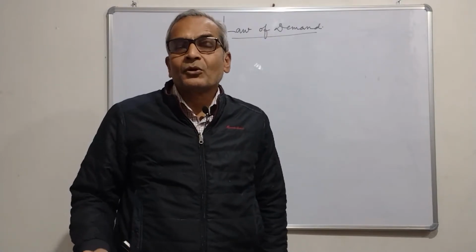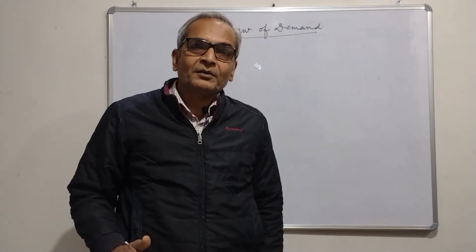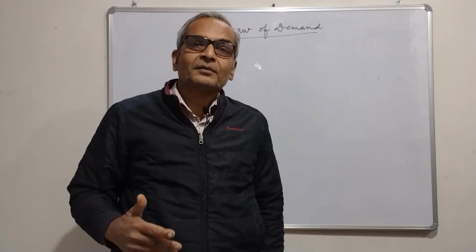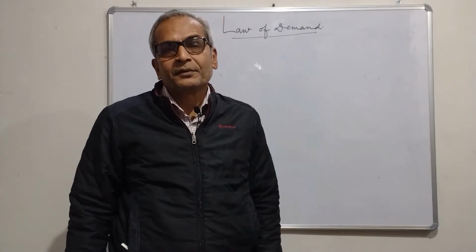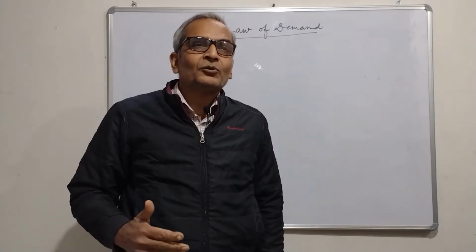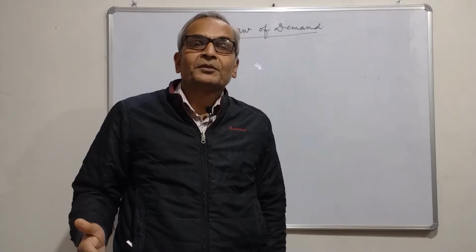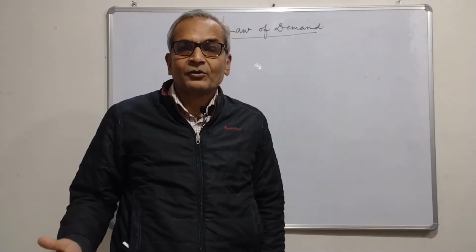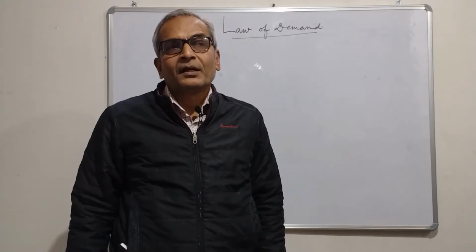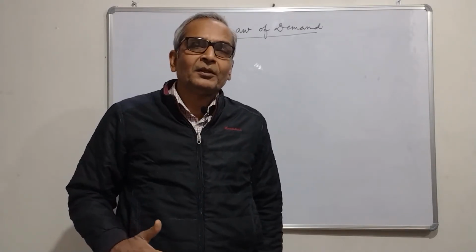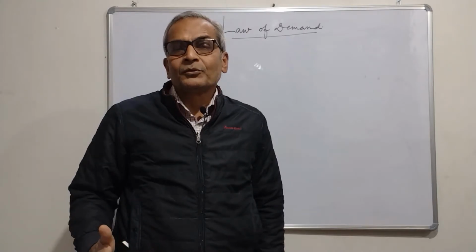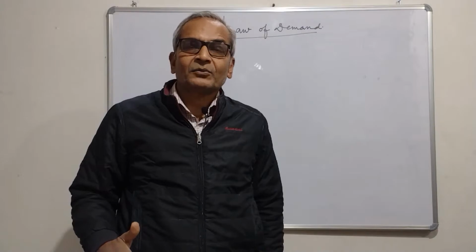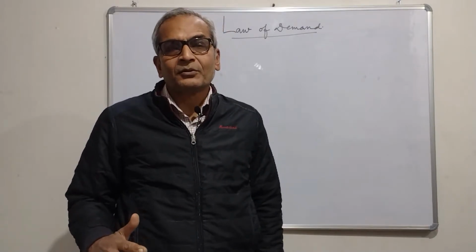We also saw what is law of demand, what is the demand curve, and why its slope is downward. Then we saw change in quantity demanded of a commodity due to change in the price of the commodity. And then we saw change in demand due to change in one of the other factors or shift factors while price of the commodity remains constant.